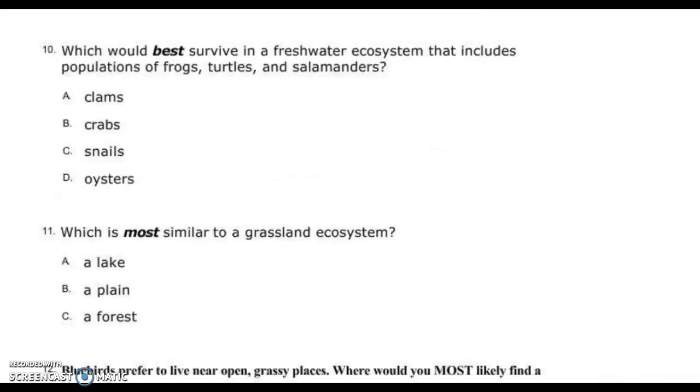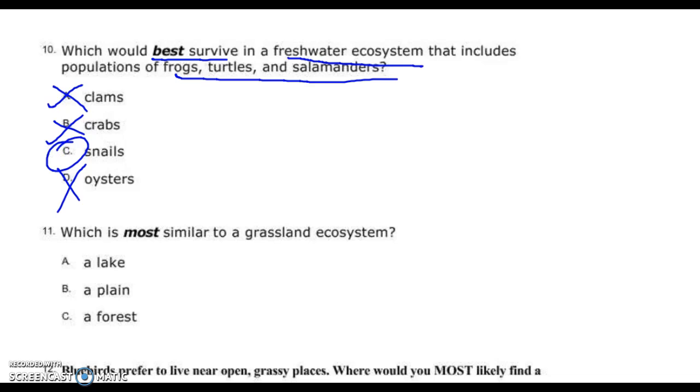All right, boys and girls, let's knock out a couple more here. What would best survive in a freshwater ecosystem with frogs, turtles, and salamanders? All right. When your parents eat clams, where are they typically? Raise your hand and tell me. Chaz. At a seafood restaurant. When your parents eat crabs, they are typically at a seafood restaurant. Now, can you get oysters at a seafood restaurant? Yes. Typically snails, I guess a French restaurant, but we don't really eat those a lot around here. Escargot, right? See how easy that is?